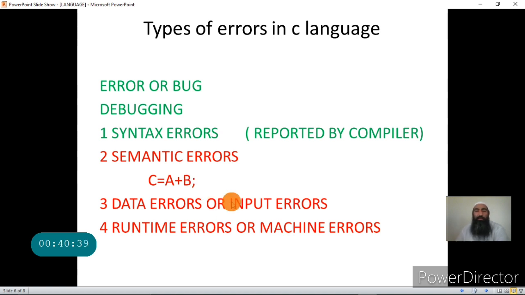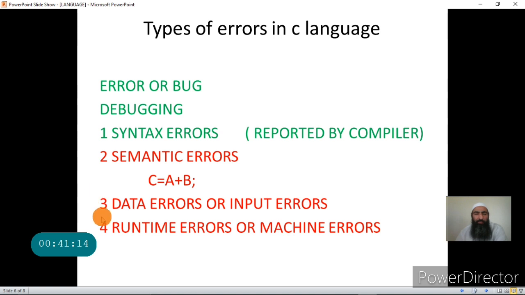You won't get the correct outputs. So what is the way out of this? By giving the correct inputs. I hope this is clear. Data errors occur when you have to give some inputs and you give some other inputs instead, and you are not getting the results as expected, so we say data errors or input errors have occurred. Now these errors can again be detected at runtime.